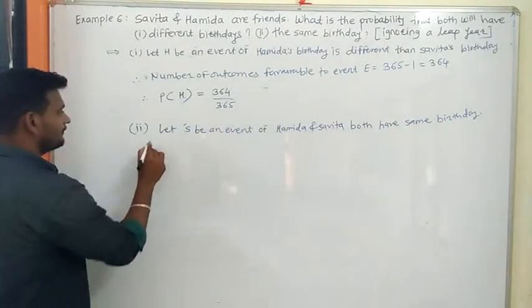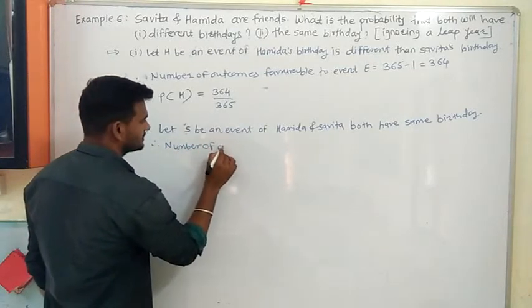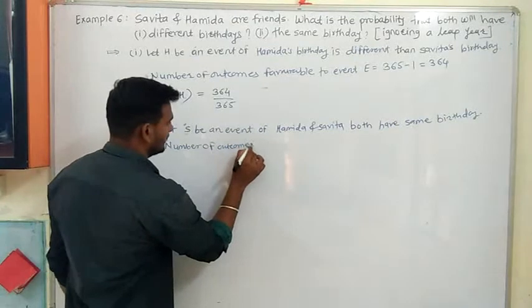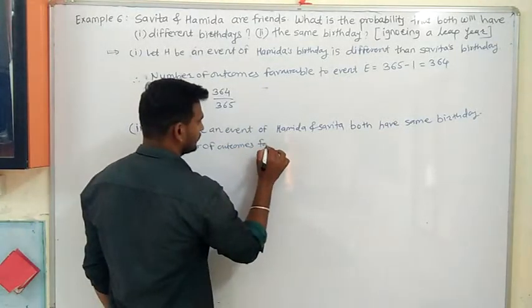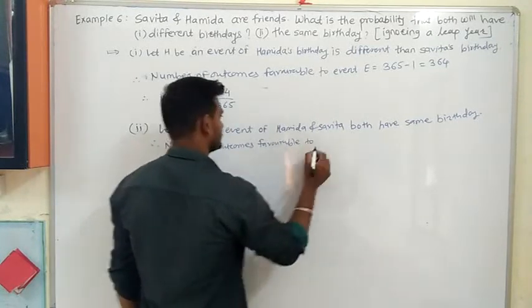Therefore number of outcomes favorable to event S.